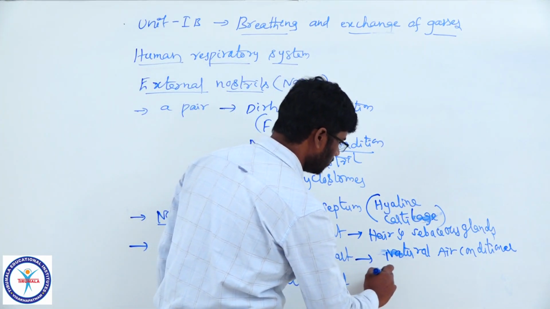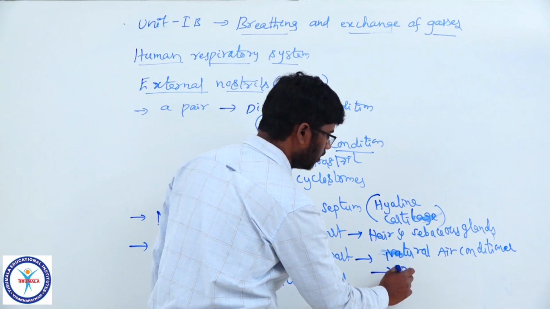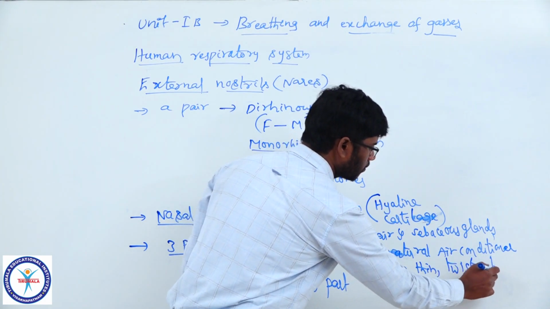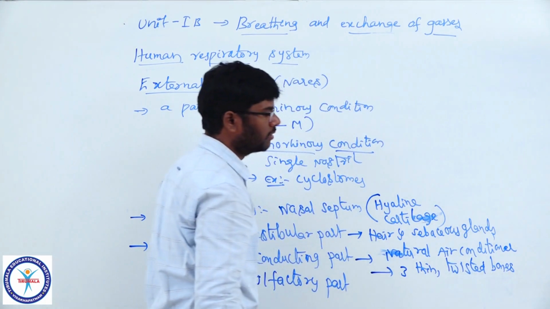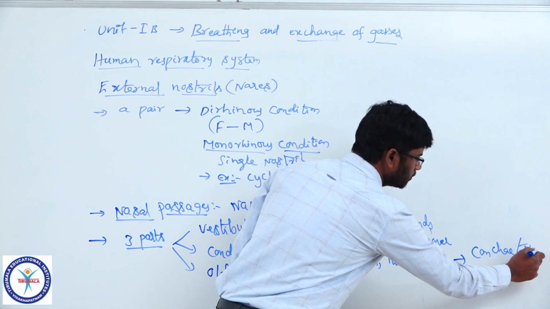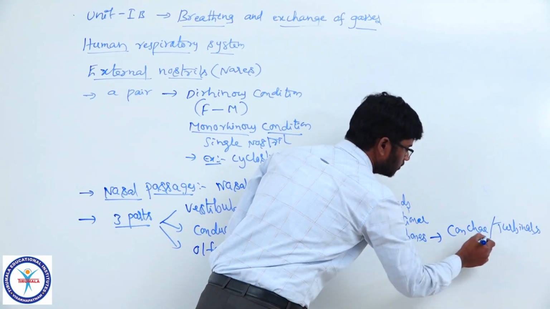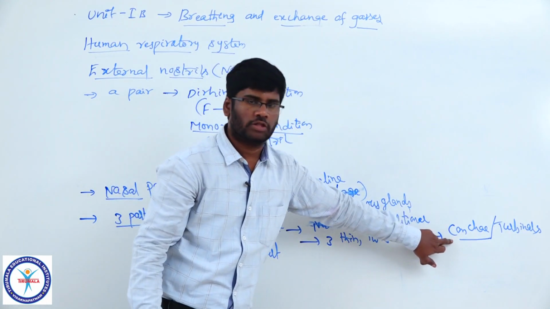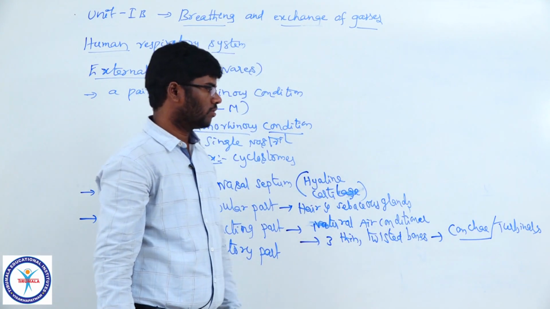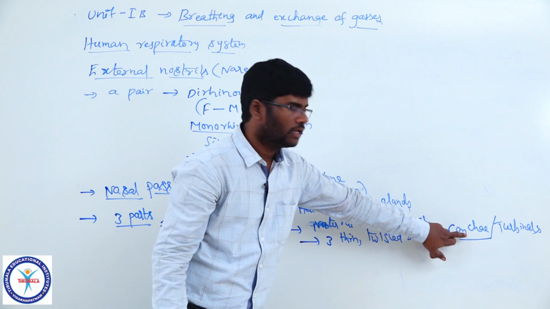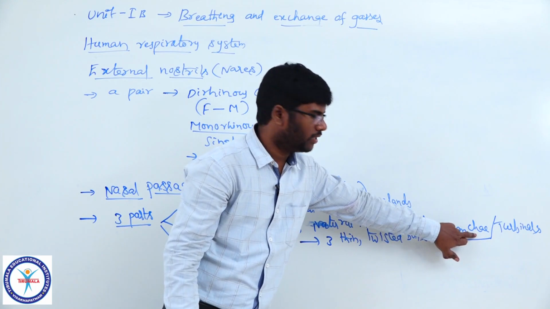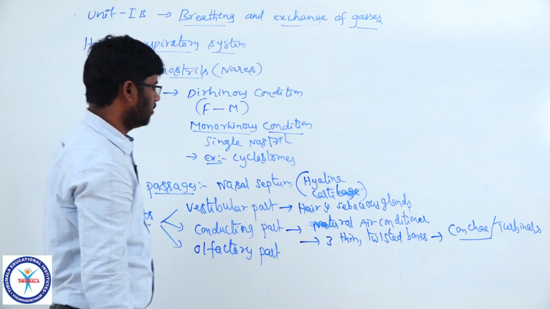The conducting part has one important structure. It has three thin twisted bones. These three thin twisted bones are named conchae or turbinals. The conchae are covered by mucous membrane. They greatly increase the surface of the mucosal epithelium of the nose, particularly the conducting part. Thereby, they facilitate conditioning of the temperature of the atmospheric air.